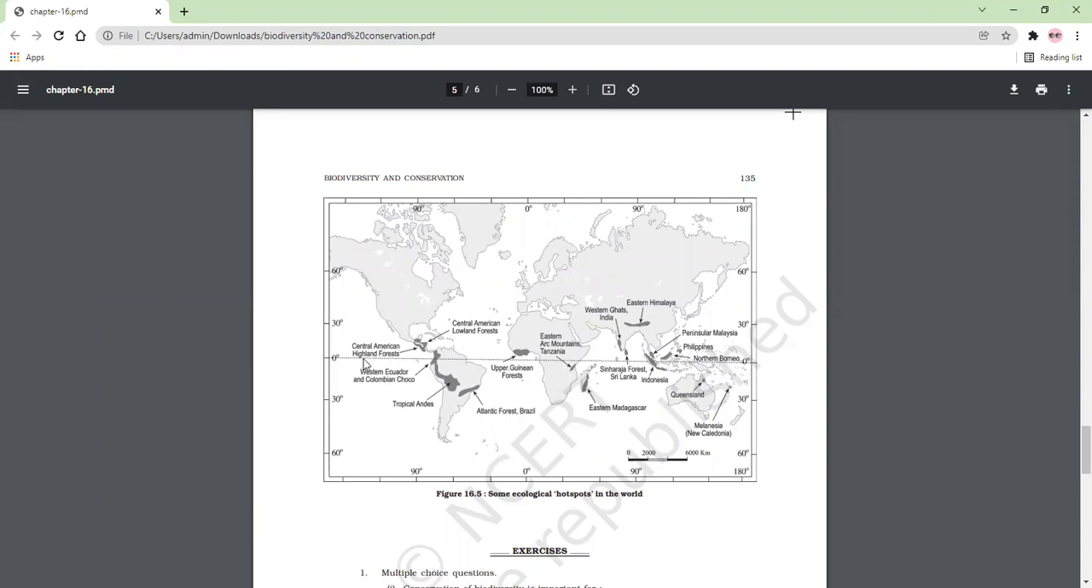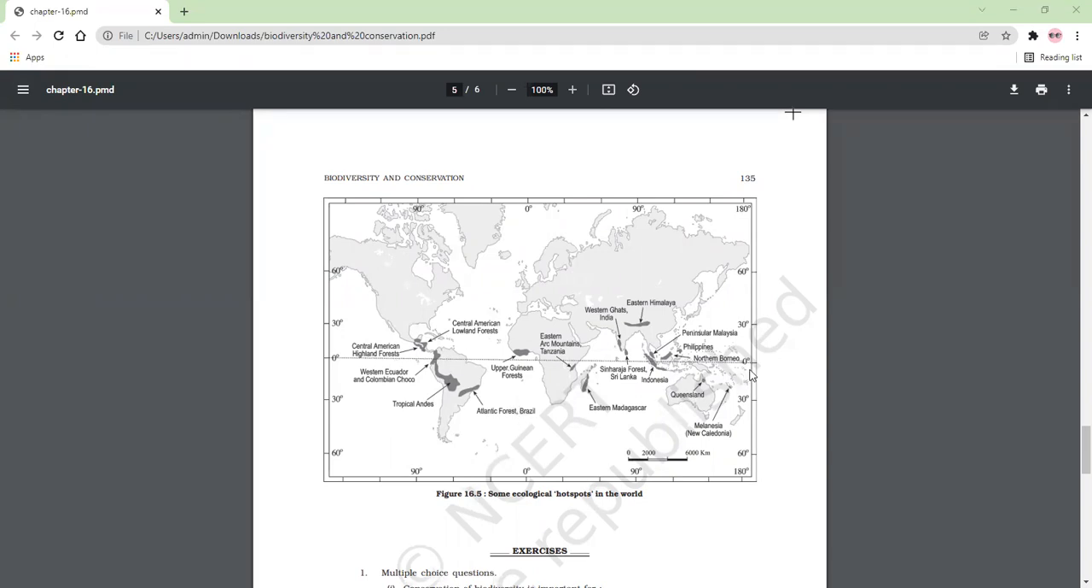You can see Central American highland forest, Central American lowland forest, Western Ecuador and Colombian Choco. This is the South America continent. You can see tropical Andes. Andes, यहाँ पे mountain range है, Atlantic forest of Brazil. So these are hotspots because in these forests a huge variety of species are found.